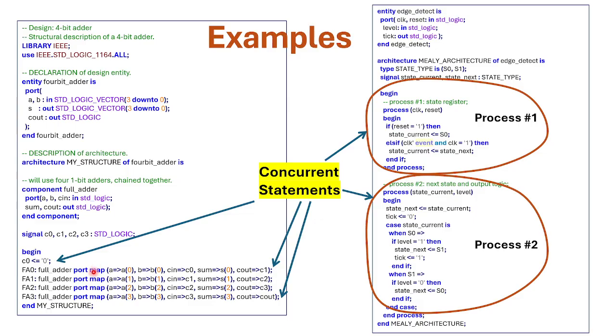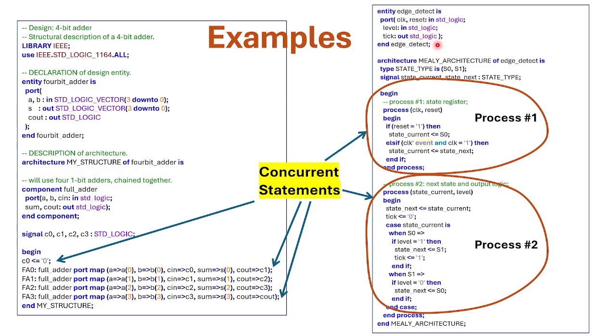All of these 4 different port mappings are concurrent statements. The order in which they would be written here doesn't really matter. If we shuffle all of these 4 in any order we want, they will be describing exactly the same thing. This is a very simple signal assignment that assigns a hard-coded 0 to that signal.